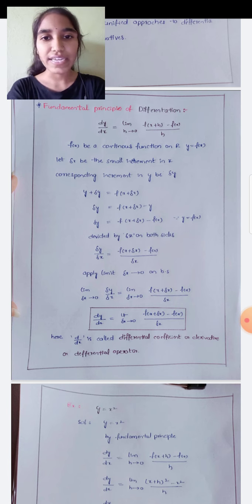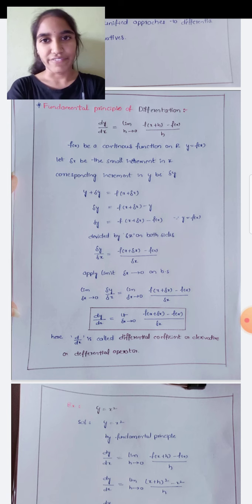So here f of x is a continuous function on R, like y is equal to f of x. Let delta x be the small increment in x. What we are saying in differentiation comes under the rate of change of one thing with respect to another thing, meaning it's changing. That's why we are taking the change in x as delta x.